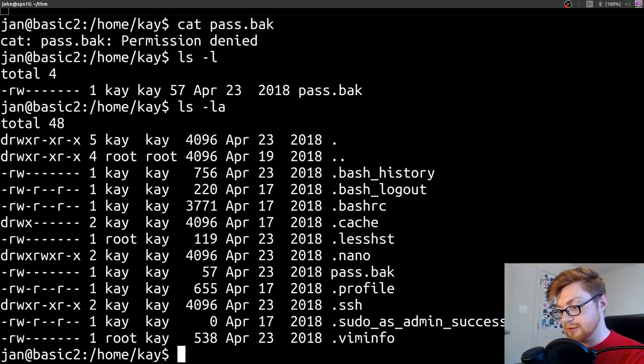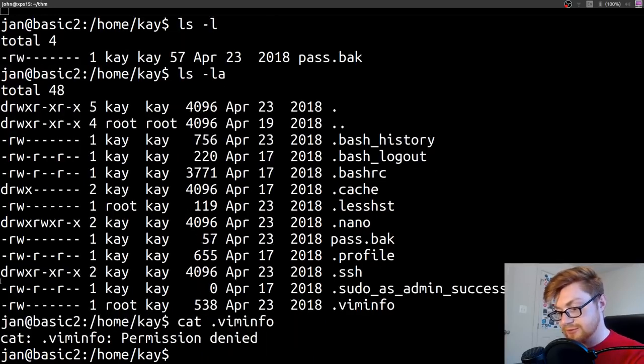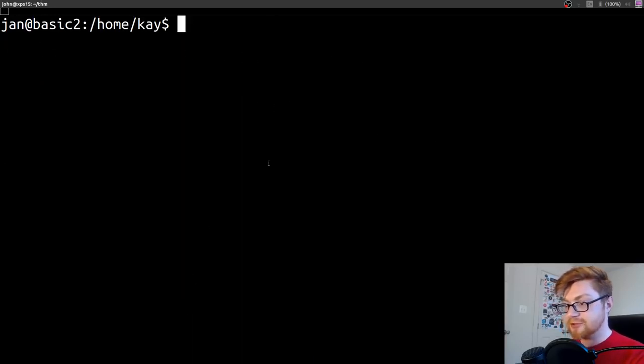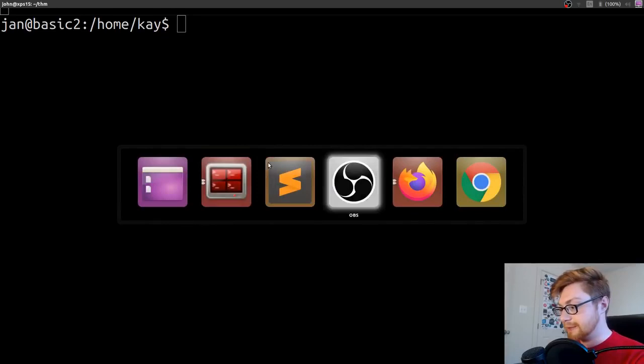She has a vim info file. Cat vim info. Nope, still can't read those. All right, well, to speed up our enumeration process, typically when I get on a machine, I like to run linenum, or now kind of the new one, linpeas.